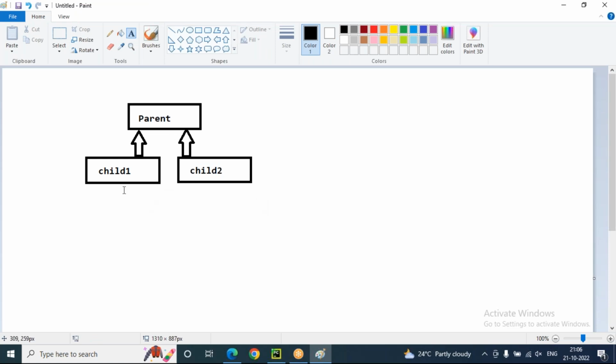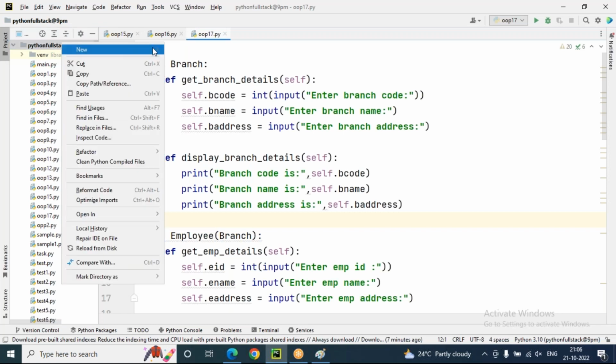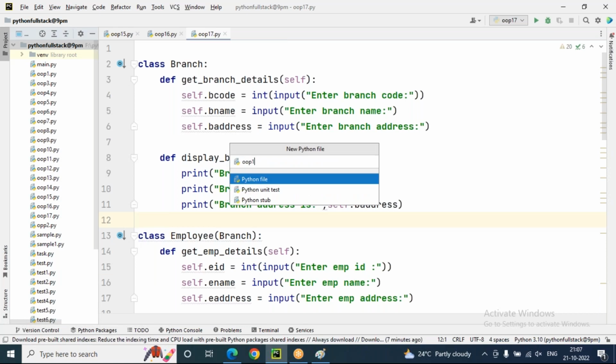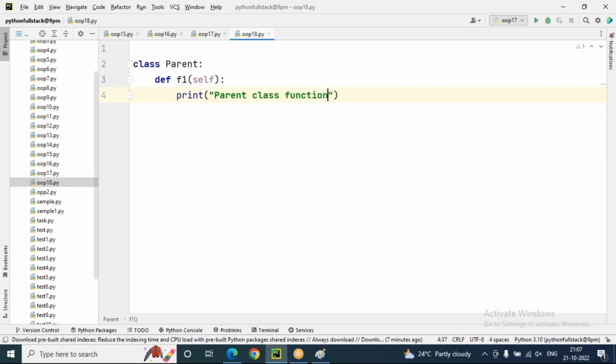In this context, we should create objects for child1 as well as child2. Let's try to create one simple program, and also I'll introduce some more functions related to inheritance only. So, object-oriented programming 18. Let's create a class called Parent. In this Parent, I'm creating function f1 that prints f1 function of parent class.